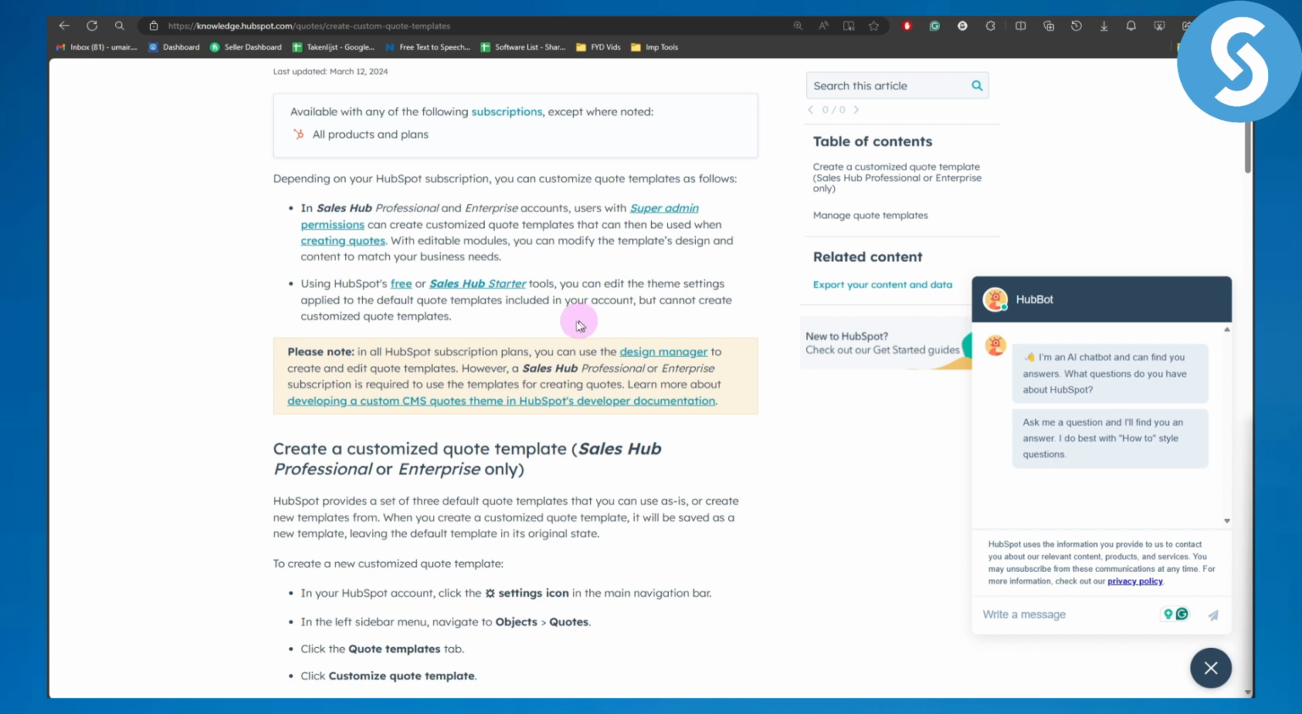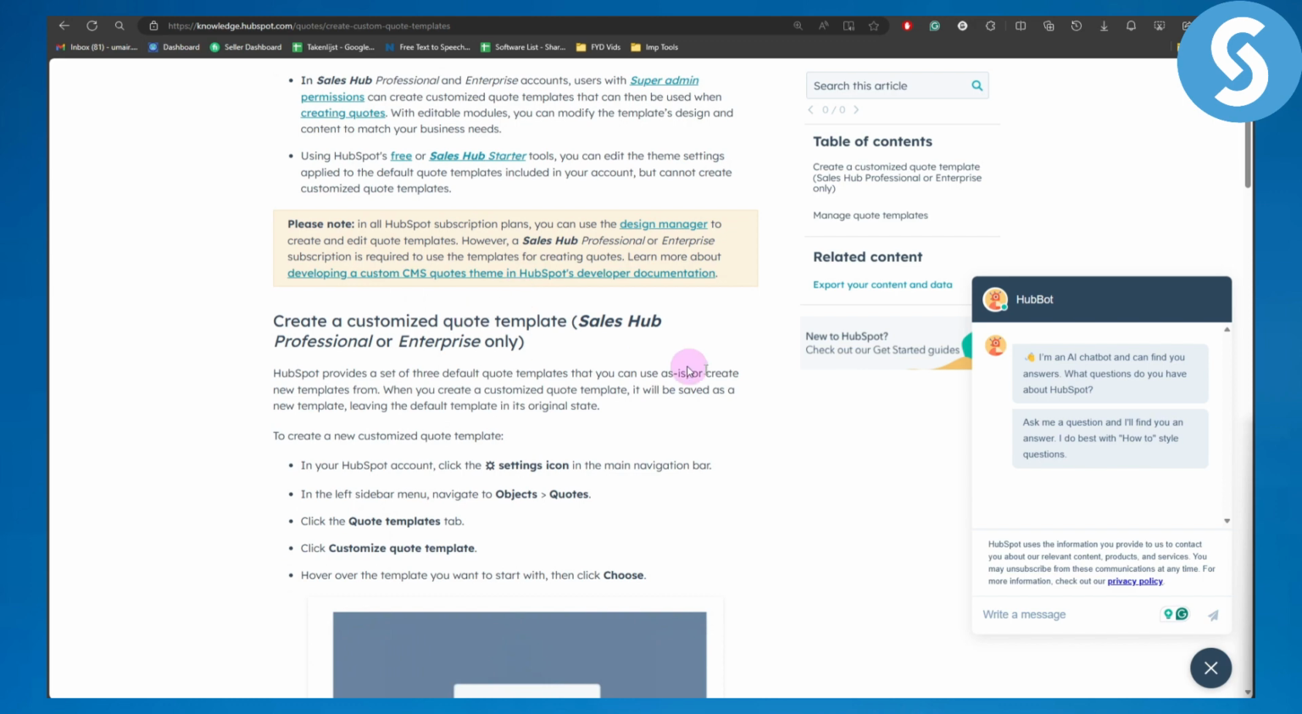customized code templates. Now, the point to be noted here is that in all HubSpot subscription plans, you can use the Design Manager to create and edit code templates. However, a Sales Hub Professional or Enterprise subscription is required to use the templates for creating codes. Learn more about developing a custom CMS code theme at the HubSpot developer documentation.